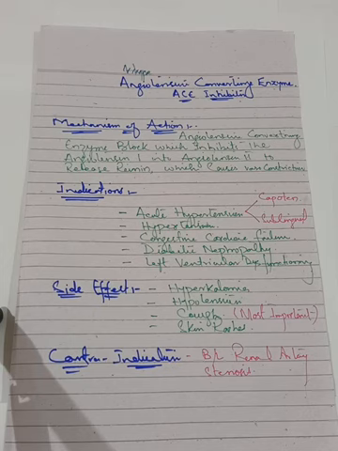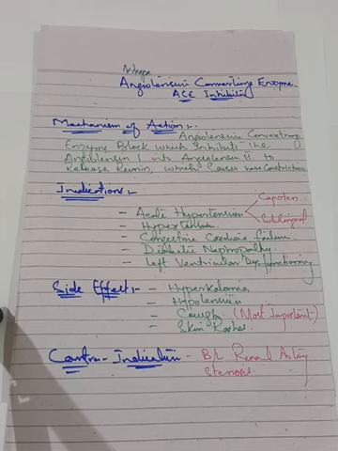Now we come to side effects. I have mentioned only the most common side effect. The most important is cough. They only ask for one symptom of ACE inhibitor, so you have to write cough, because if you prescribe the ACE inhibitor on a long term basis, the patient will develop cough. The second most common is hyperkalemia. Third is hypotension, and the fourth is skin rash. So these are the four main side effects of these angiotensin converting enzyme inhibitor drugs.